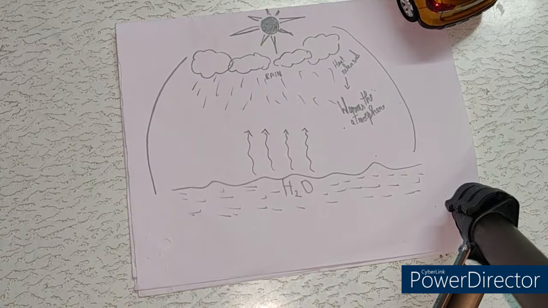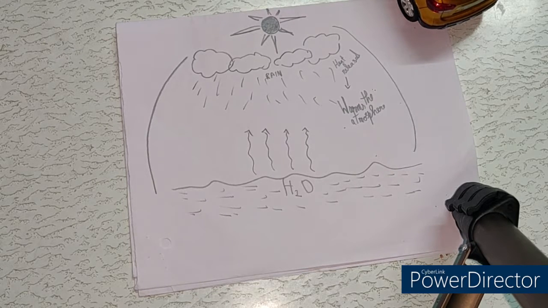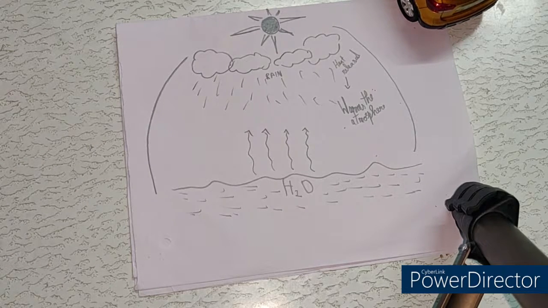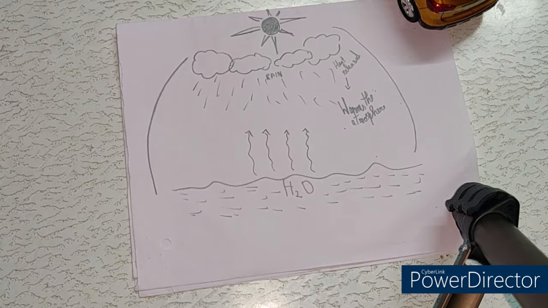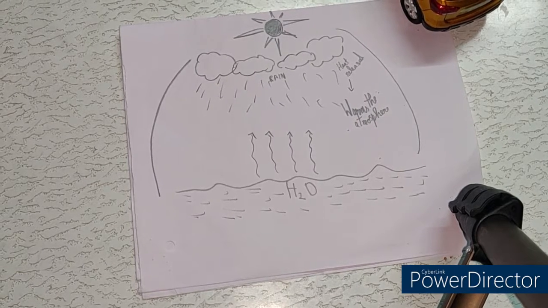So again I repeat, the heat released from the cloud warms the air in the atmosphere. Warm air loses its density, so it becomes lighter and starts to move upwards.